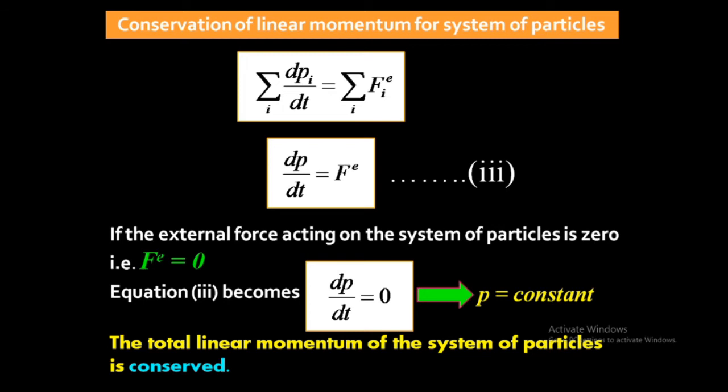It is very easy. We just have to remember Newton's second law of motion and certain equations.